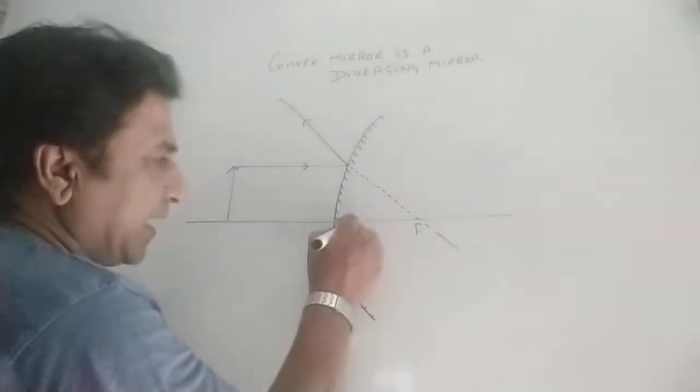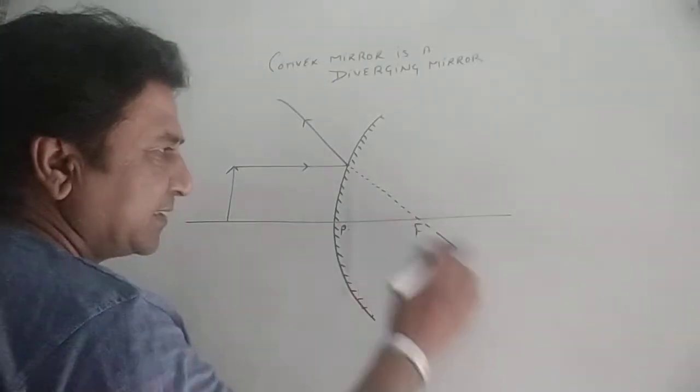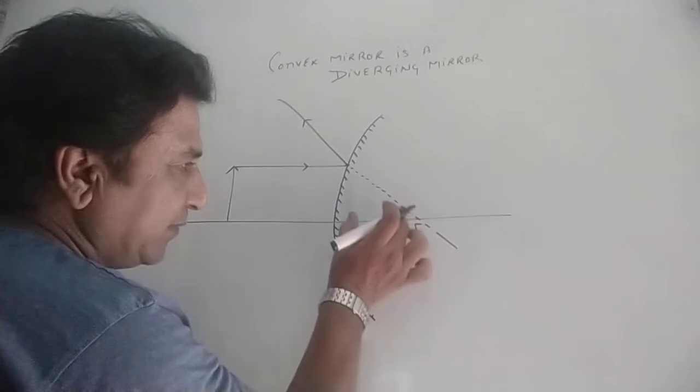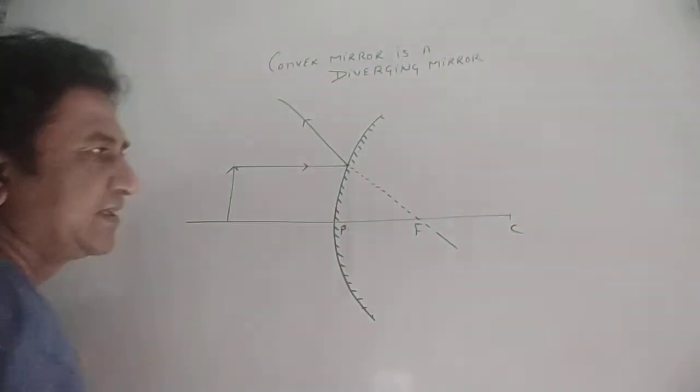Now this is the pole and this is the focus. The difference between pole and focus is the focal length. If it is 2 centimeters or 3 centimeters, a similar kind of measurement should be taken for double, and that will be the center of curvature.